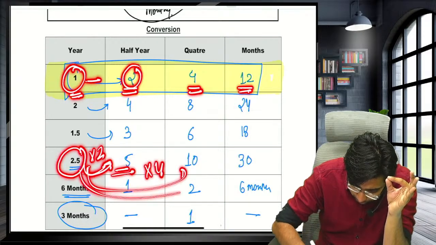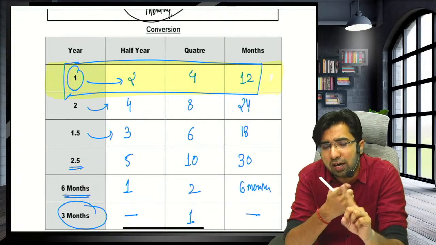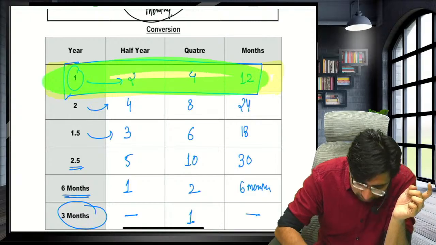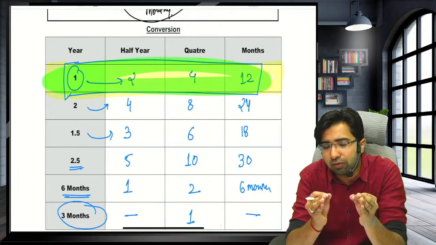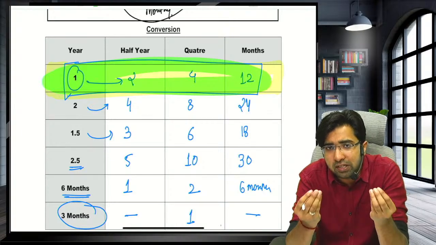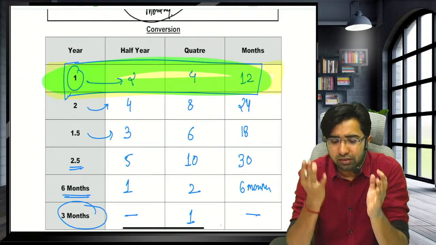2.5 multiplied by 4, 2.5 multiplied by 12. So you can convert any year into a half year, quarter and month if you know the calculation of the 1 year. If you know the calculation of the 1 year, guys, by applying the unitary method, you can convert any years into half years, any years into quarter, any years into any month. Guys, this is very basic knowledge that we are discussing.